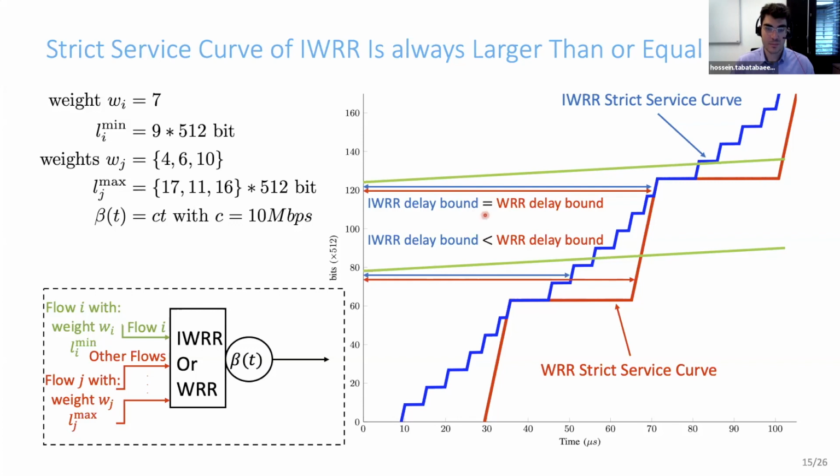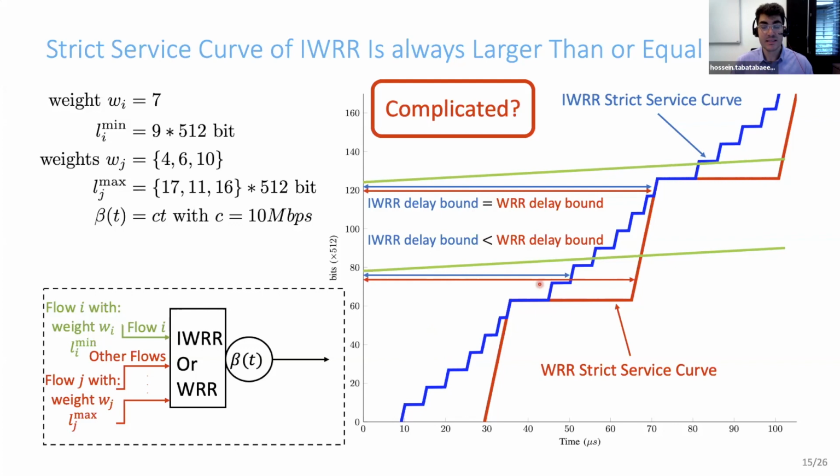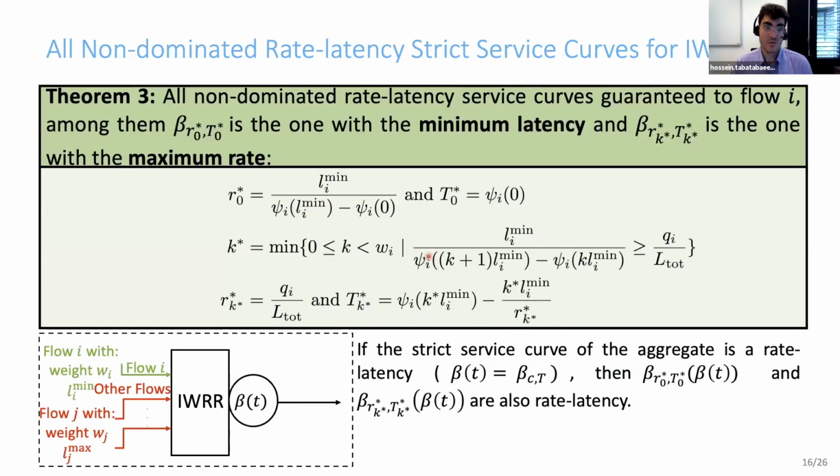delay bound. So let me come back to another problem that we had before: the blue curve, the Interleaved weighted round robin strict service curve, is complicated, in the sense that it's complicated to express. So if someone is interested in a simple approximation, which are rate-latency strict service curves, we have found the set of all non-dominated rate-latency service curves. Here, I'm going to present only the one that achieves the minimum latency and only the one that achieves the maximum rate. And let me illustrate it.